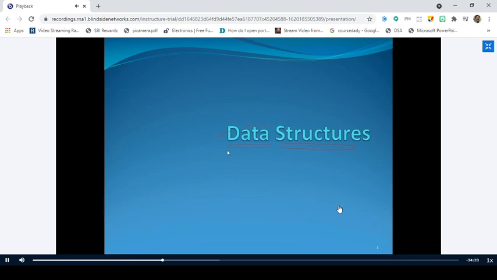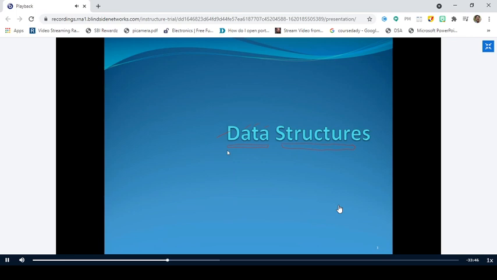called abstraction. Not only a mobile phone, take the remote control of your TV or your set-top box. If you consider the remote control, you know how to use it. You know how to change the channel. You know how to increase or decrease the volume. All these things you are very much aware of. But as an end user, you don't know how it is implemented internally, right? Similarly, take a washing machine, a computer, a refrigerator, a television. Everything is abstract in the real world, right?